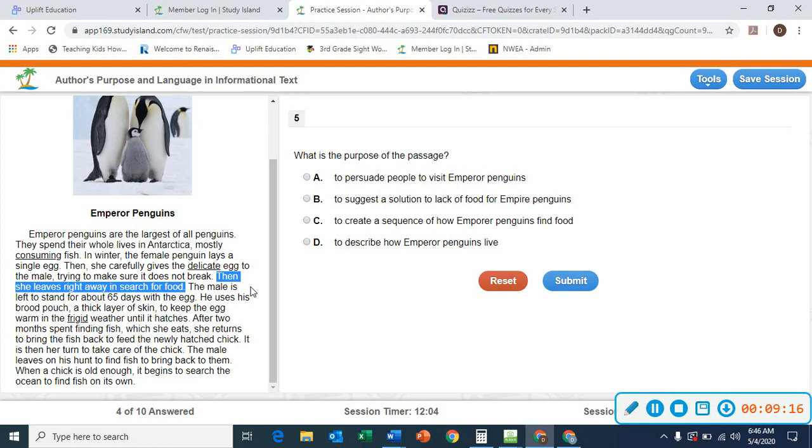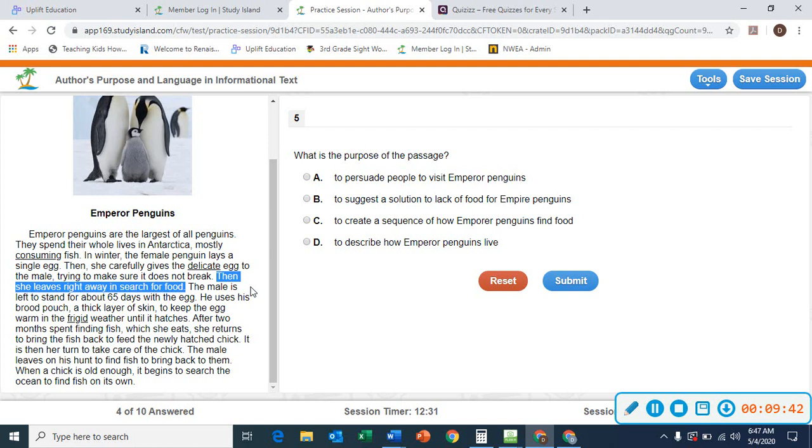The father waits with the egg, protects the egg until it hatches from the cold, frigid weather, and when the mom returns, he leaves the family to find food in the ocean for himself and his family.